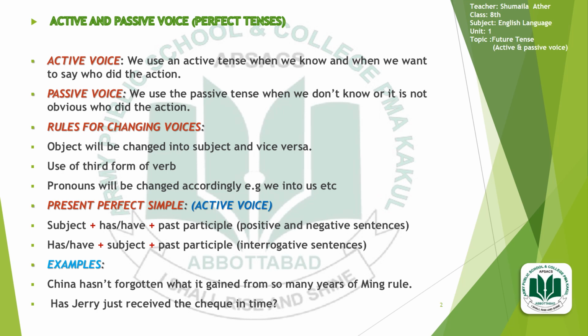Now you can observe that in both of the sentences the same format is followed. China hasn't forgotten what it gained from so many years of Ming rule. China is acting as a subject, then there is the use of has, then there is the use of the past participle, that is the third form of the verb, forgotten. While in the interrogative sentence, there is the use of has in the start, then Jerry, acting as a subject, and after that there is the use of the word received, acting as the past participle, the third form of the verb.